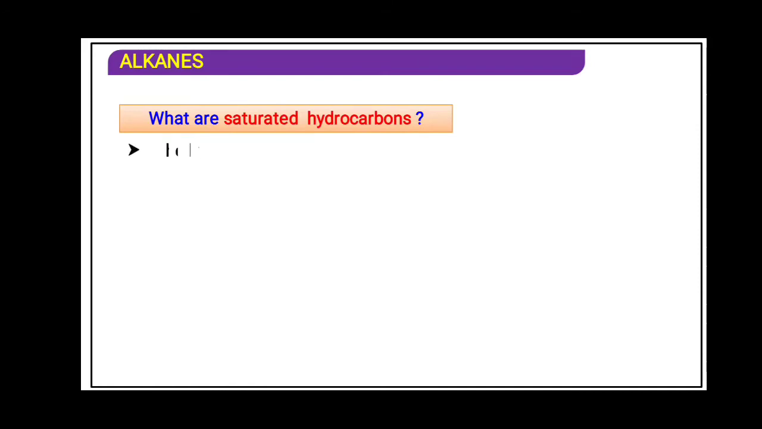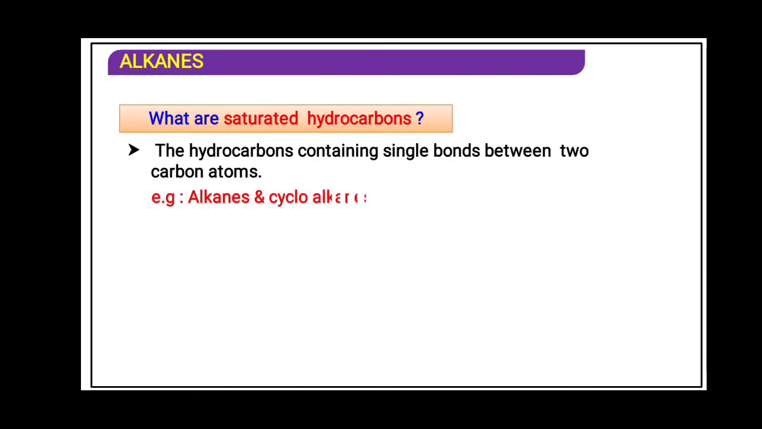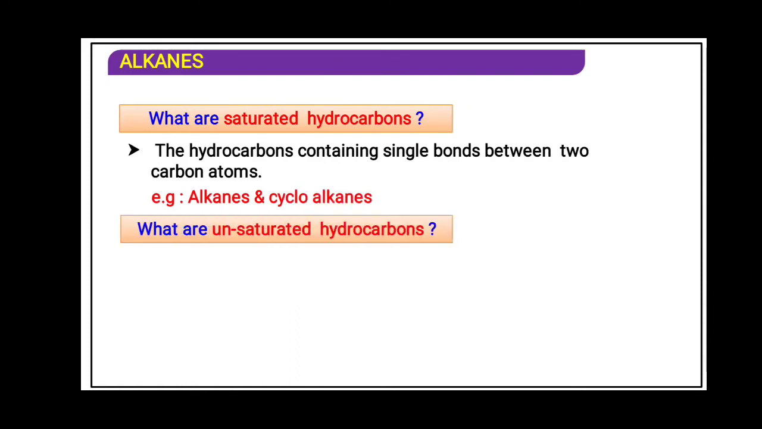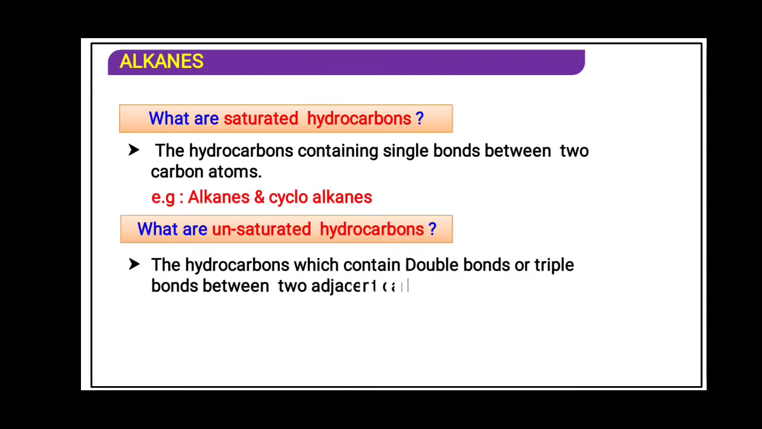What are saturated hydrocarbons? Right now I said that the hydrocarbon containing a single bond between the two carbon atoms, the alkane and cycloalkane, is the saturated one. Unsaturated one is the hydrocarbon which contains a double bond or triple bond between two adjacent, neighboring carbon atoms. That is ethene, ethyne, carbon double bond and carbon triple bond.